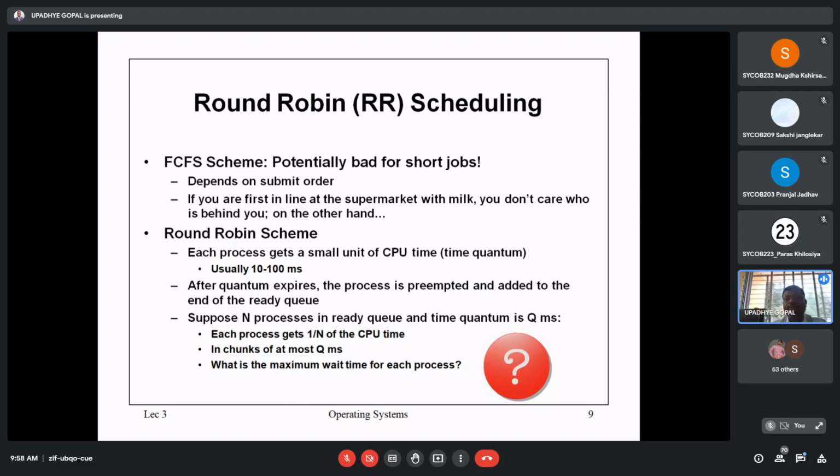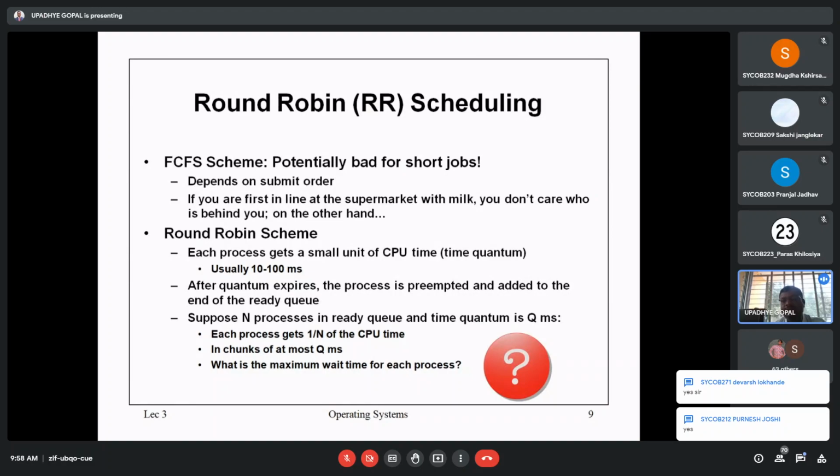Getting my point? Yes or no? Please reply on this. Is that clear? Okay. Darvesh is saying yes. Purnesh is saying yes. Ranjit. Okay.